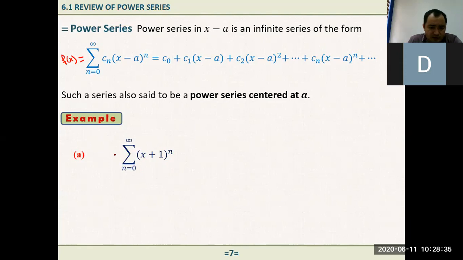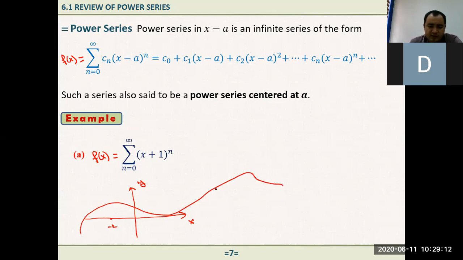It means that assume this is the power series representation of some function f of x, and it is centered at -1 because at -1, this thing is equal to 0. So if I draw our coordinate system, the x-axis and the y-axis, -1 is here, and let's say the graph of this function is something like this.